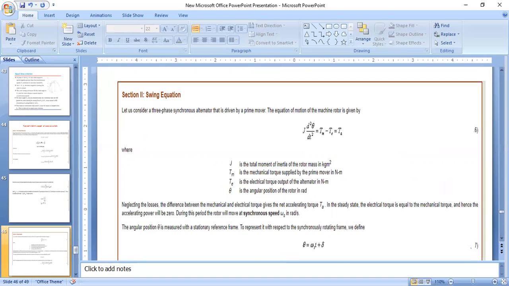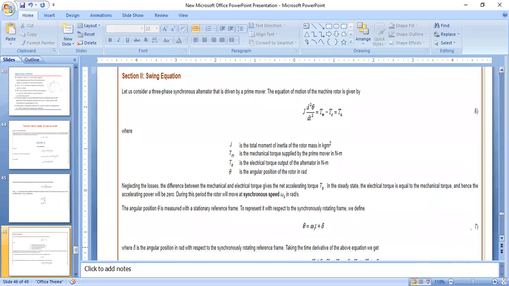The angular position theta is measured with a stationary reference frame. To represent it with respect to the synchronously rotating frame, we define theta equals omega t plus delta, where delta is the angular position in radians with respect to the synchronously rotating reference frame.